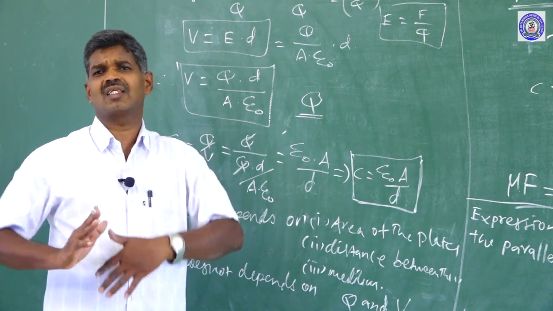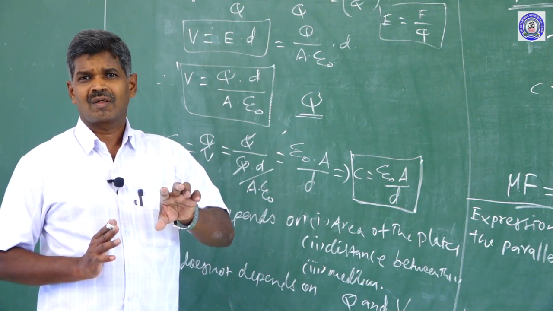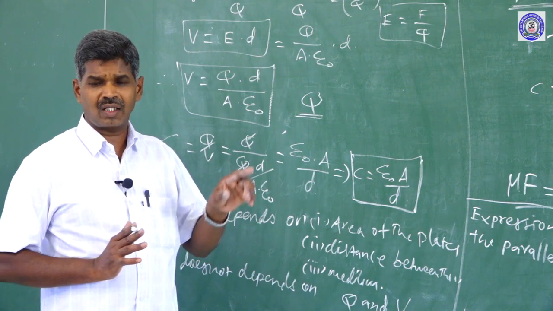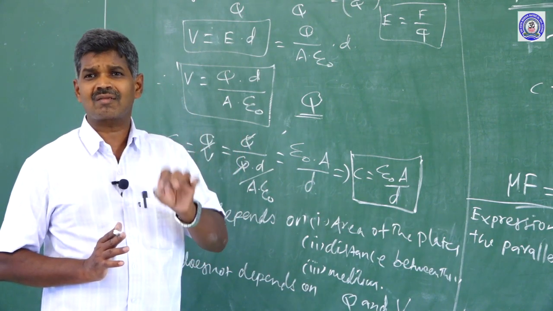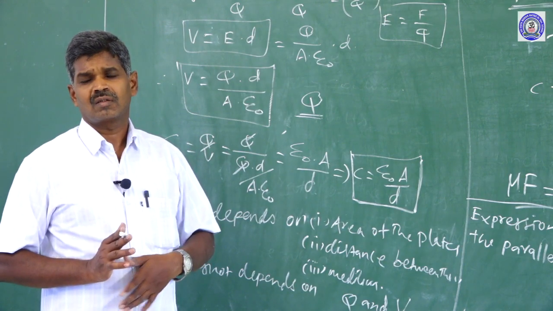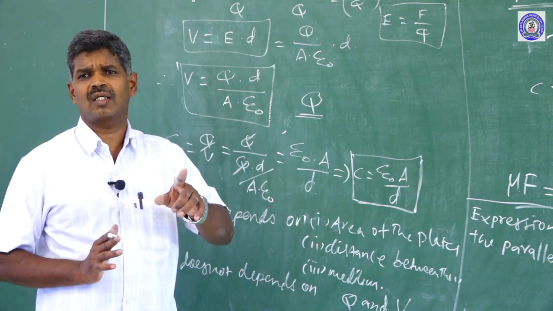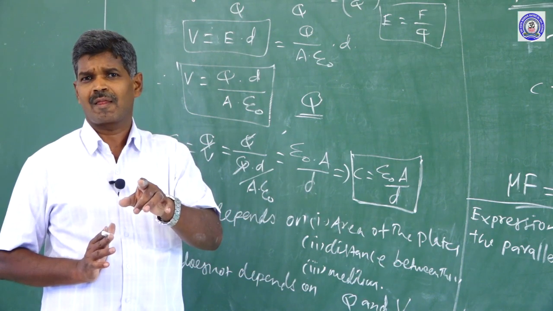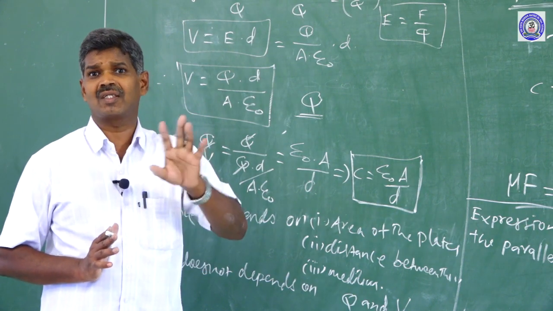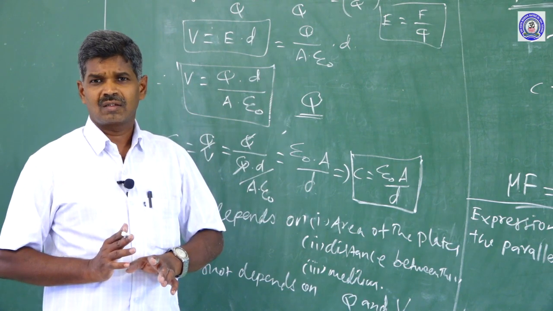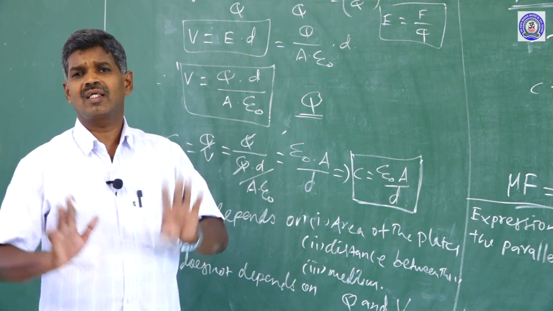If V is halved, Q also becomes half. That is why the capacitance depends only on the area of the plates, the distance between the plates and the medium, and not on charge and potential difference. Because for a given capacitor the dimensions remain constant, the capacitance does not depend upon Q and V.